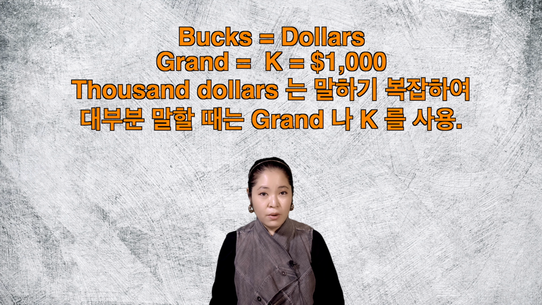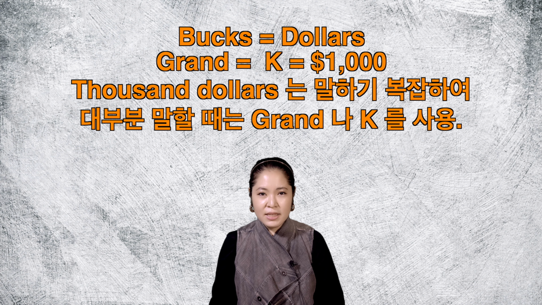Some people also use bucks instead of dollars in an informal situation. So for example, instead of $100, they would say 100 bucks. A way of saying $1,000 would be grand. This is also used in an informal situation, and 1 grand equals $1,000.